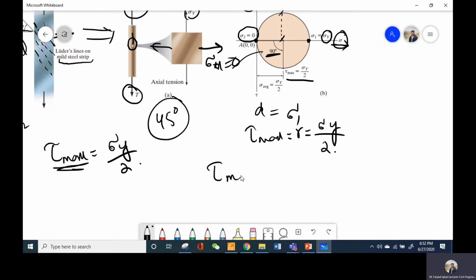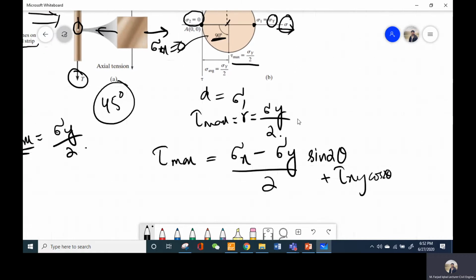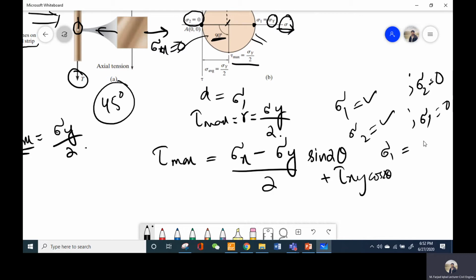We know the equation of maximum shear stresses, that is sigma x minus sigma y by 2 sine of 2 theta plus tau xy cos of 2 theta. Now there can be three possible cases. The first case can be that sigma 1 is acting but sigma 2 is equal to 0, just like this one. And the second case is that sigma 2 is acting but sigma 1 is equal to 0. And the third case is that both sigma 1 and sigma 2 are acting collectively or at the same time on the material.